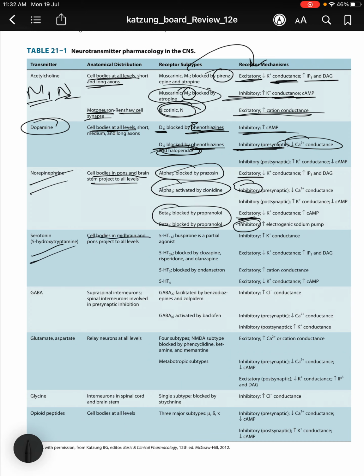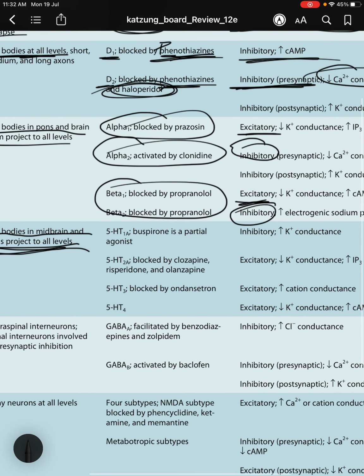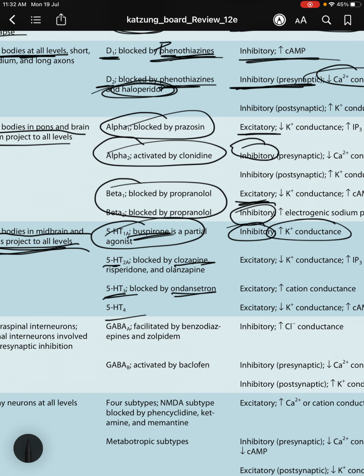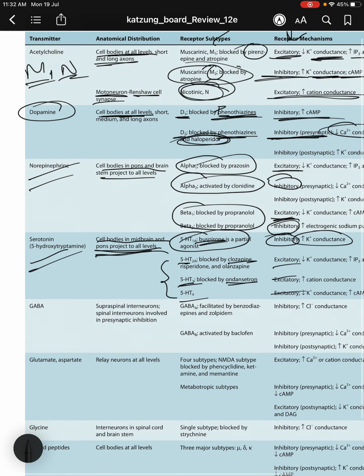Then serotonin, with cell bodies in the midbrain and pons projecting to all levels, especially in the raphe nucleus and the midline pons. So 5-HT1A is acted on by buspirone, 5-HT2A by clozapine, and 5-HT3 by ondansetron, and then 5-HT4. 5-HT1A is inhibitory and increases K plus conductance. The rest, 2, 3, and 4, are excitatory.